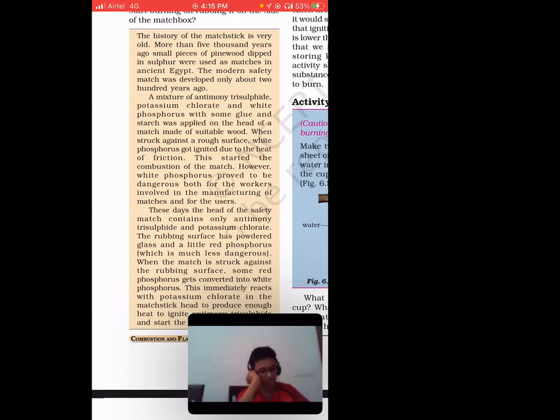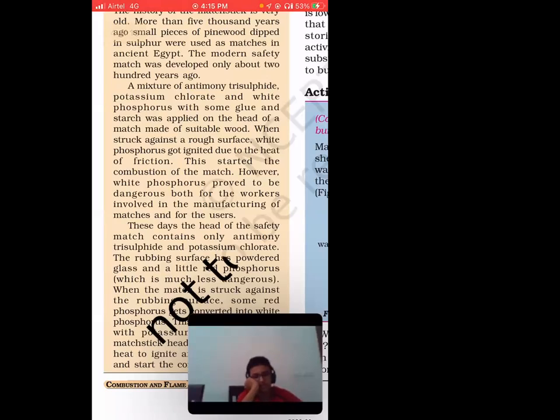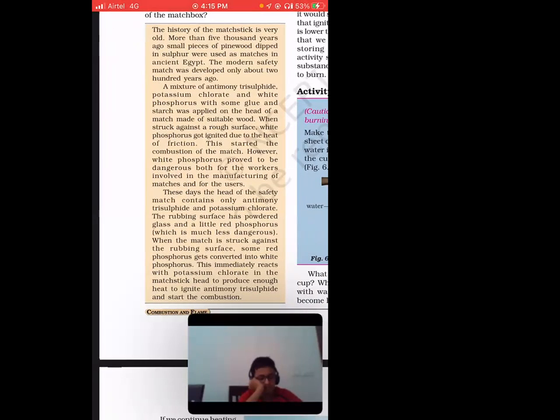Right. So the modern safety match was developed only about 200 years ago. Earlier they were directly using pine wood dipped in sulfur, but from about 200 years ago, the concept of the matchstick evolved and people started using matchsticks. Now a mixture of antimony trisulfide, potassium chlorate and white phosphorus with some glue and starch was applied on the head of the match made of suitable wood. You can see the matchsticks are made up of wood, right? So when struck against a rough surface, white phosphorus got ignited due to the heat of friction. This started the combustion of the match.